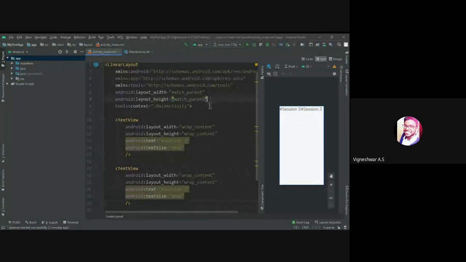Whenever you are implementing a linear layout, you need to give the orientation, horizontal or vertical. These are the two orientations in our world, right?